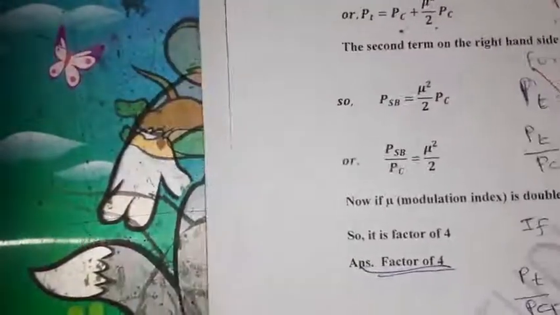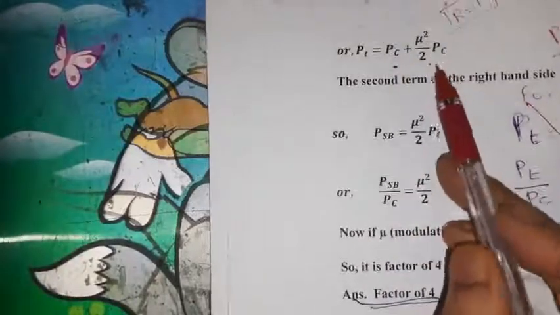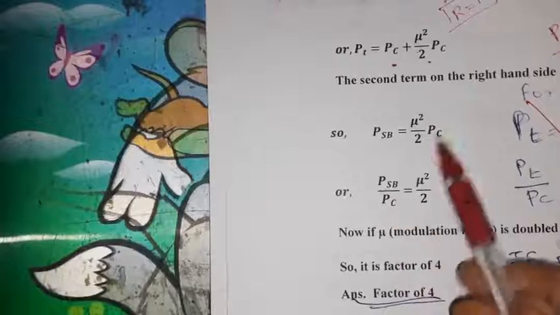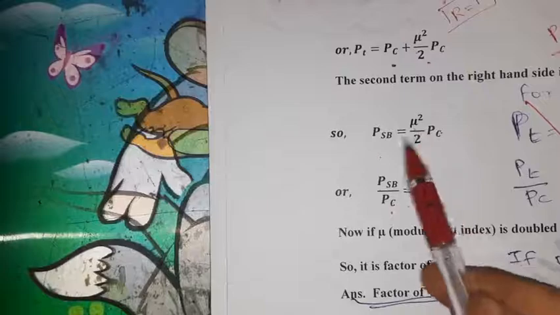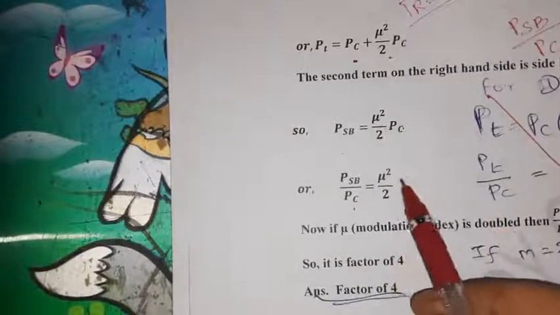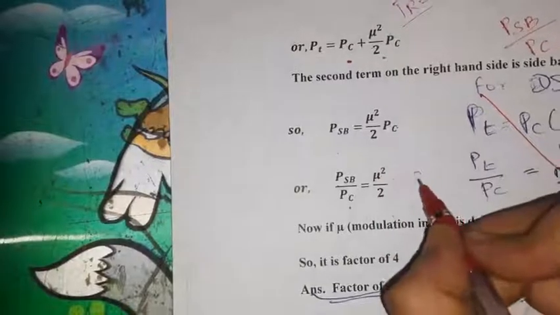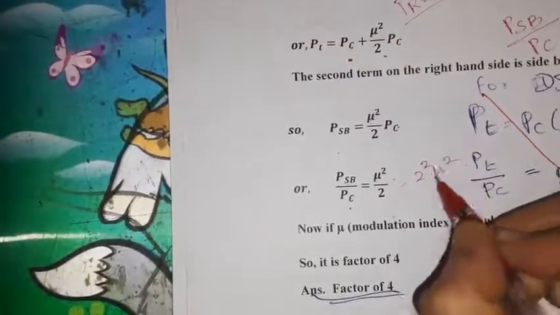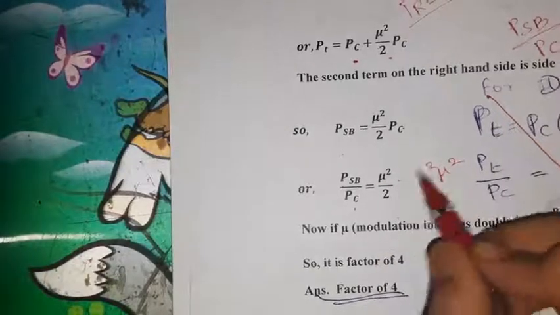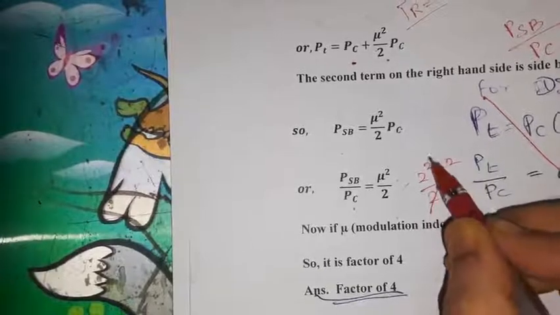Sideband power is nothing but mu squared by 2 times PC. So sideband power by carrier power is mu squared by 2. We need to find that only. So what if mu is doubled? Mu becomes 2 mu. Squaring that, 2 squared mu squared divided by 2.